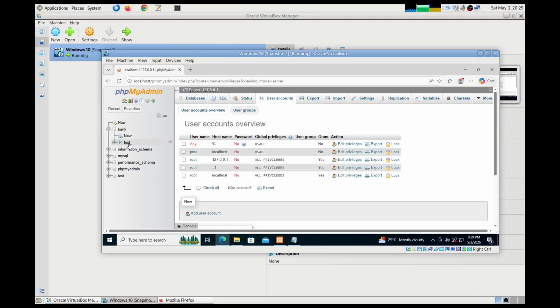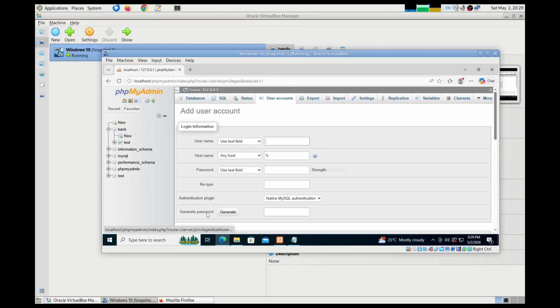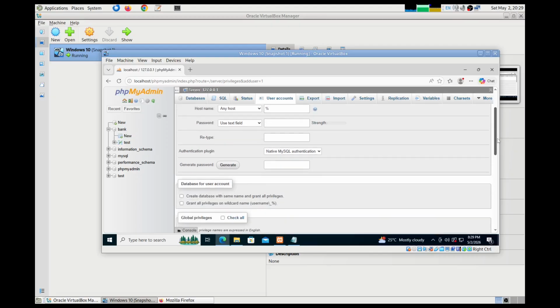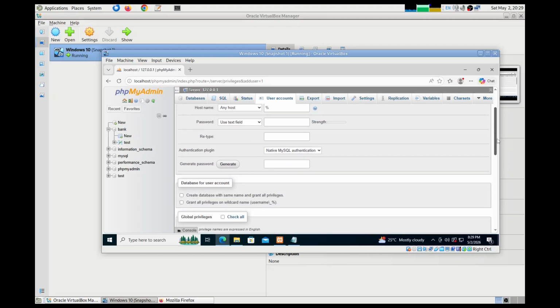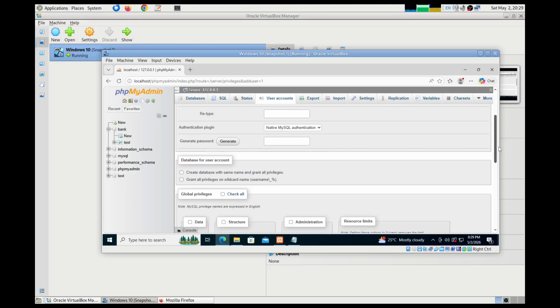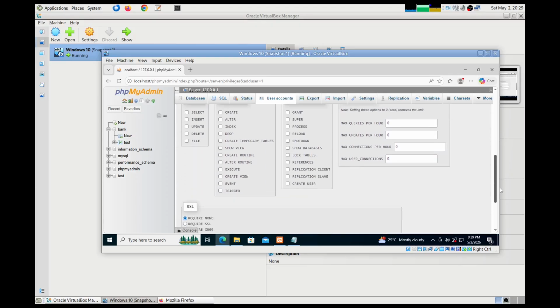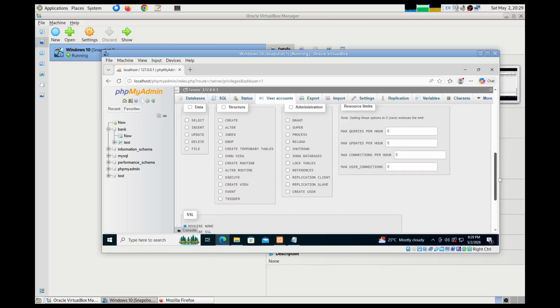And if I want to create a new user, it should be possible to create the users from here and see add user account. So it's possible to create new users, and username, from where the user is connecting, database for user account, and various privileges.